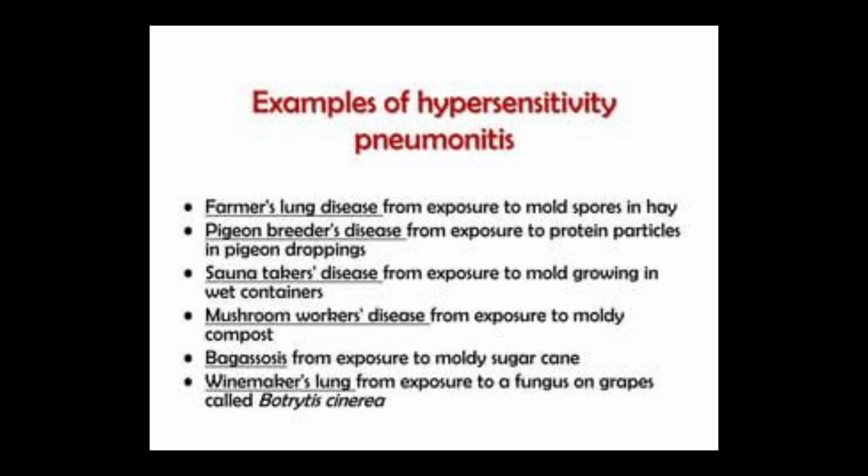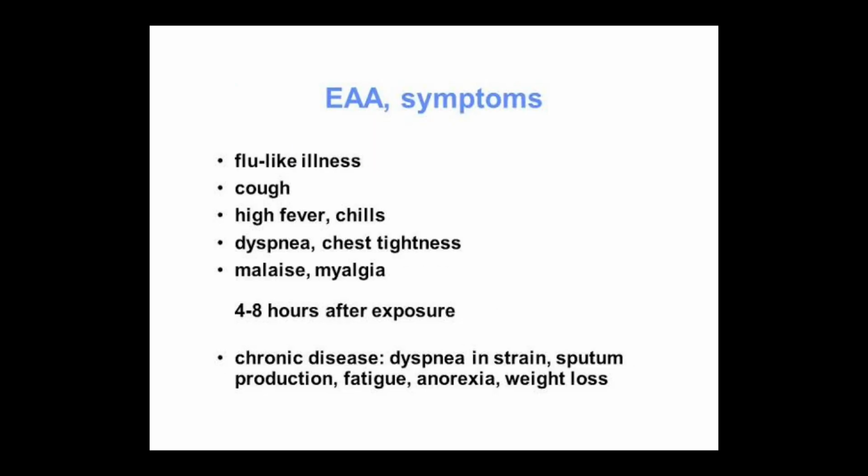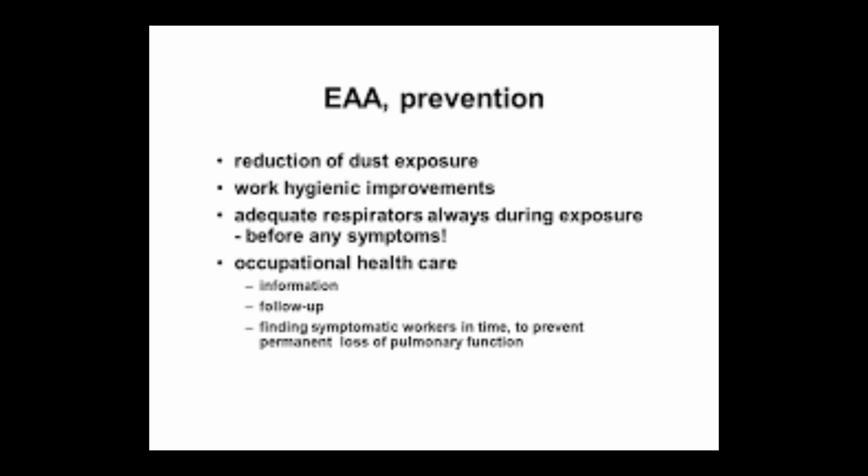Now there can be many causes of extrinsic allergic alveolitis. It can be because of an allergic reaction to wet hay, which is called farmer's lung, then to secretions of birds, which is called bird fancier's disease, and to mushrooms, and then to certain molds, and then it can be a hypersensitivity reaction to exposure to some fungus. In the symptoms, the patient develops high grade fever with chills and rigors, and usually these symptoms are produced when the patient is exposed to the triggers, but when he gets away from these triggers, the symptoms get better. So the prognosis is overall good.